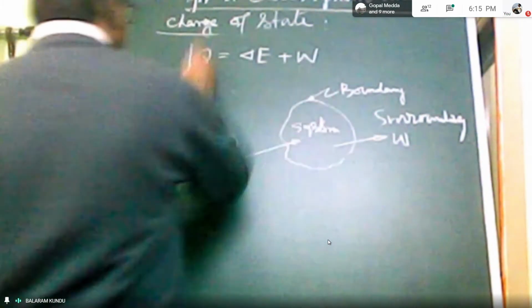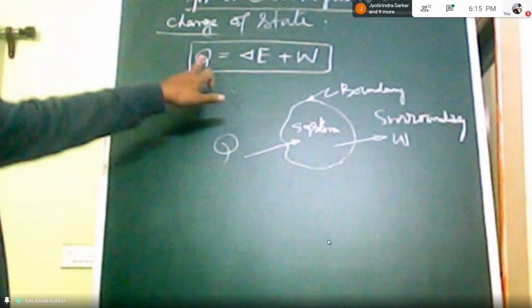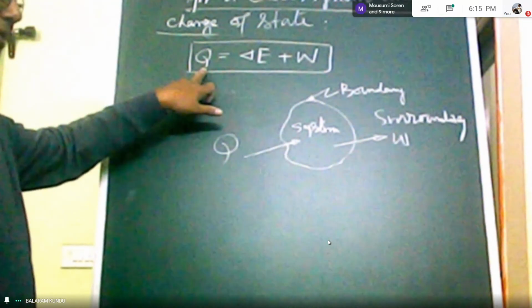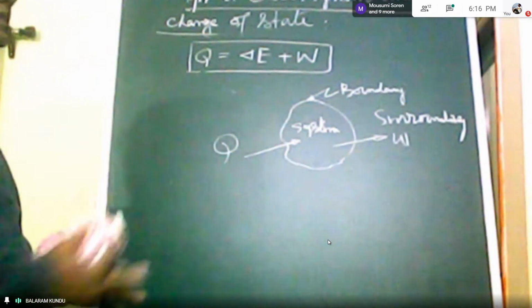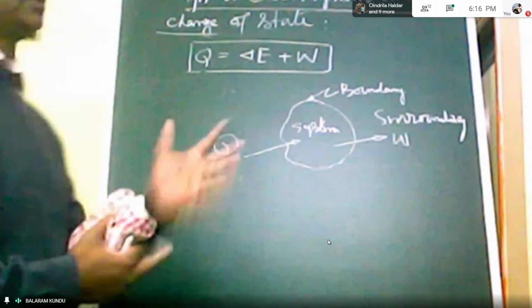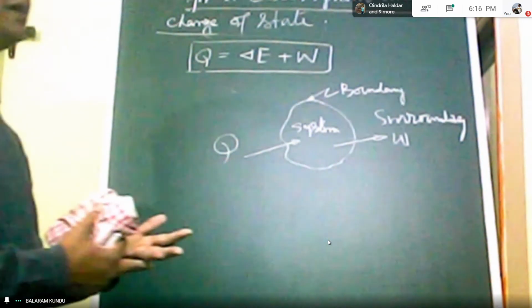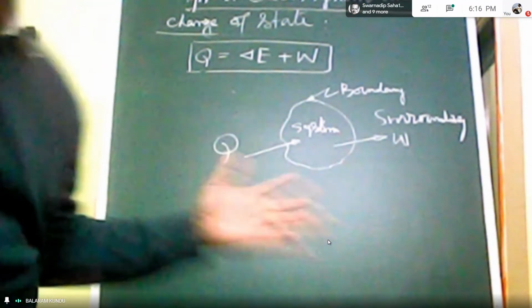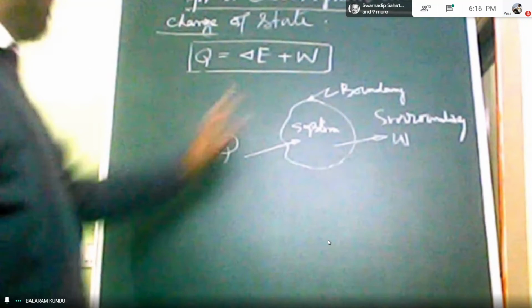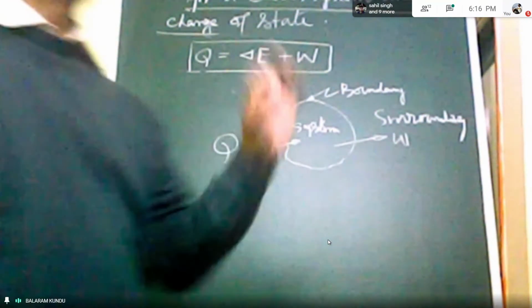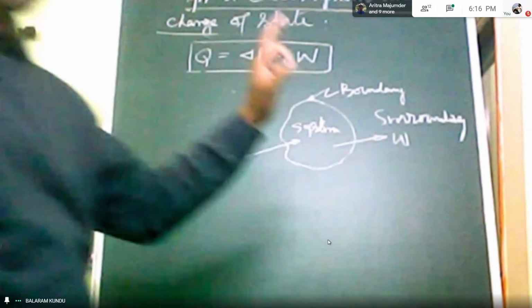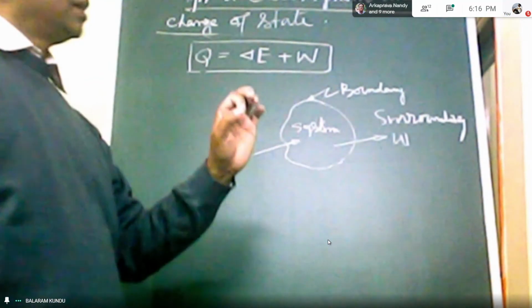You know these things in a better way, but today I just want to discuss here. Q, that is heat, is added to the system. Conventionally, two possibilities are there. If heat is added to the system, we generally consider it positive, and if heat is rejected from the system, we generally consider it negative. Here E is the energy of the system, and W, that is work, is developed by the system or developed on the system.